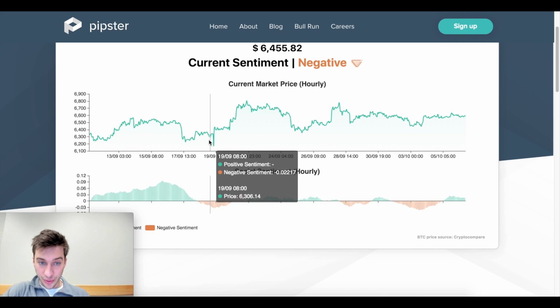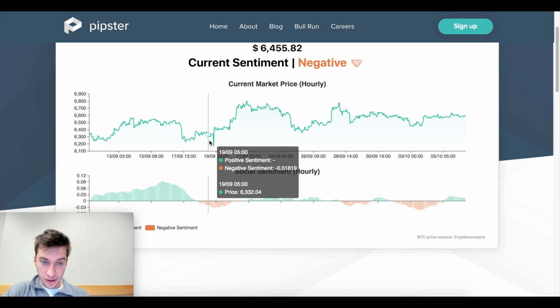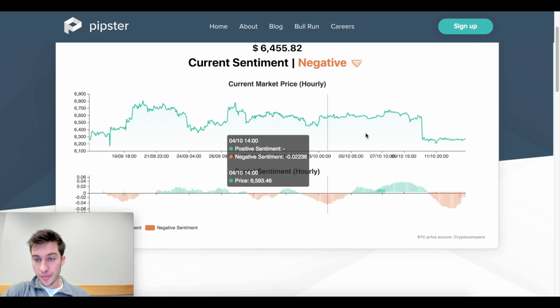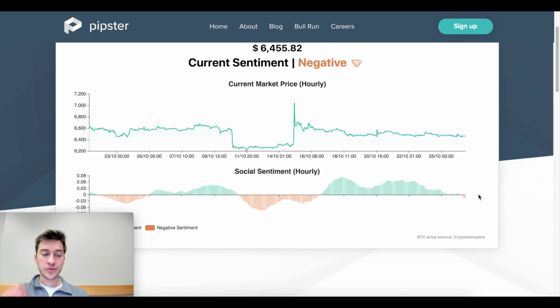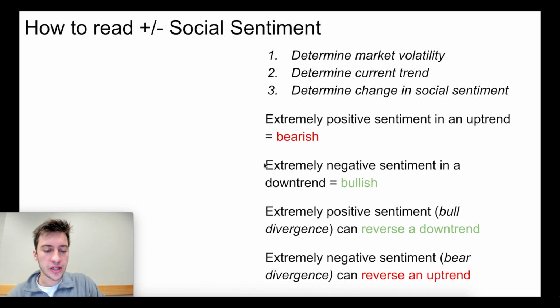Here again, I want to see that negative sentiment coming to the market so that I can know that price is going to go up. So I really want to see more negative sentiment coming into the market and people talking on social media about terrible things about Bitcoin, because that's when I know, counter trading those guys, that price just may be able to go up.